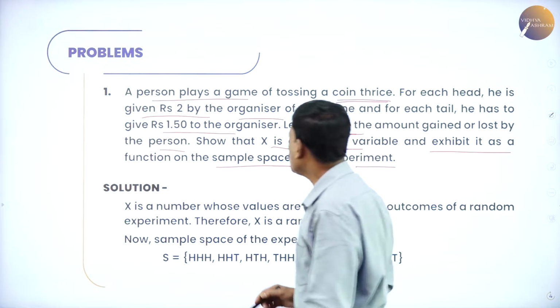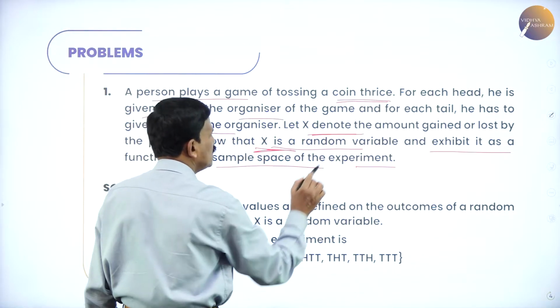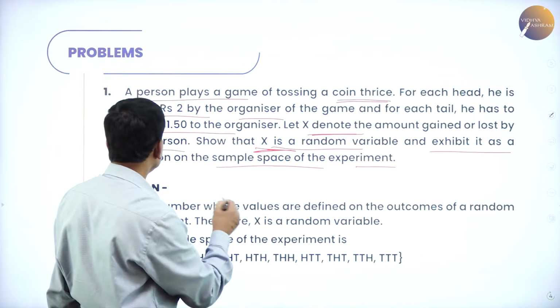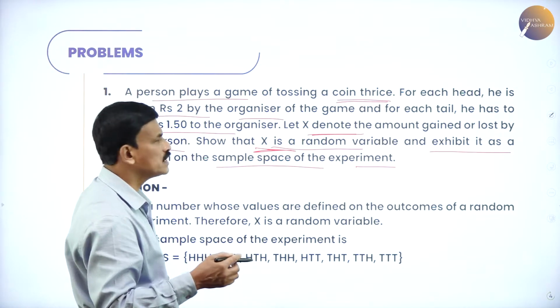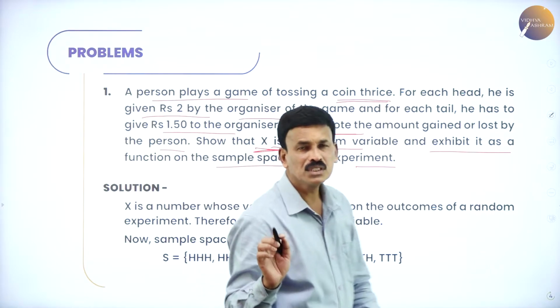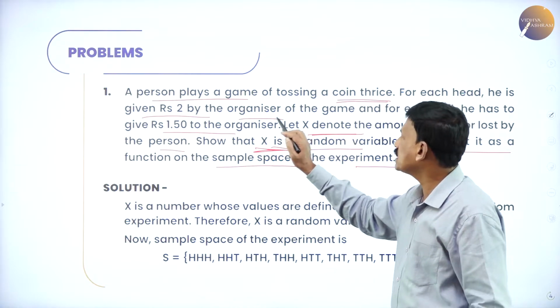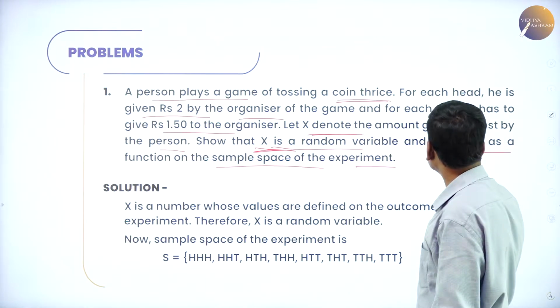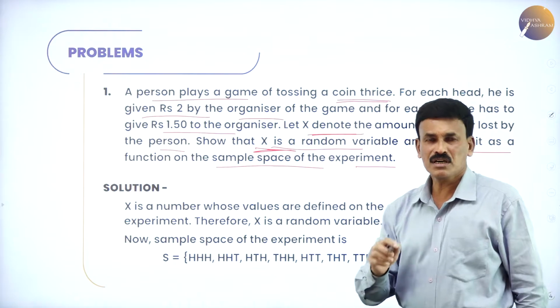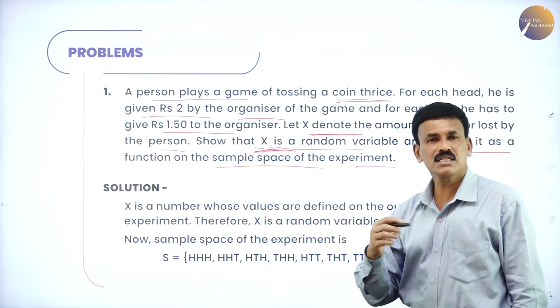What is to be proved here is that X is a random variable, and we have to exhibit it as a function of the sample space for the given experiment. A very simple problem. A person plays a game of tossing a coin thrice. For each head, the organizer will pay rupees 2.